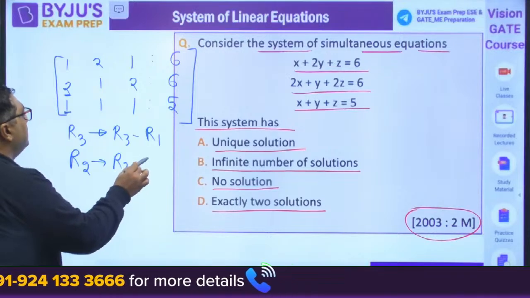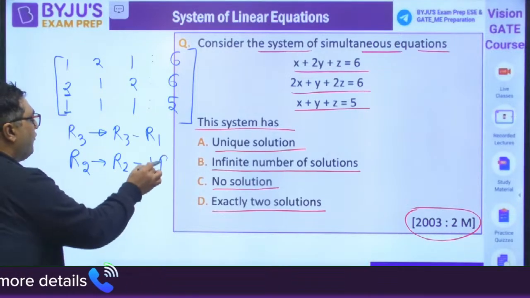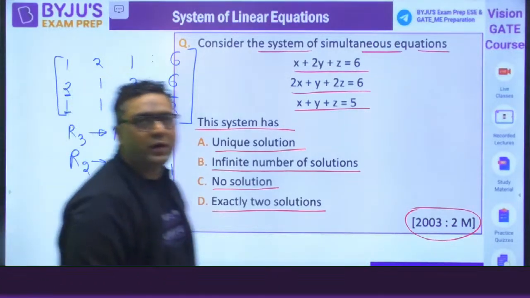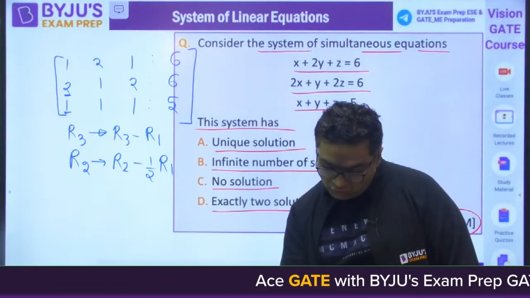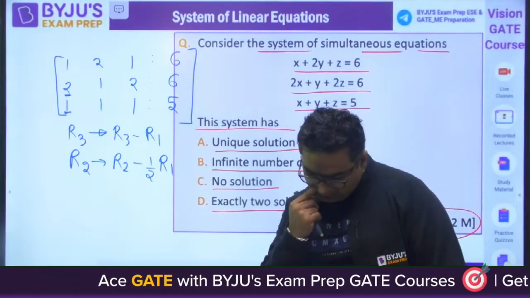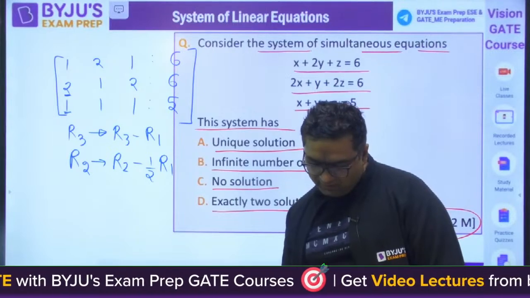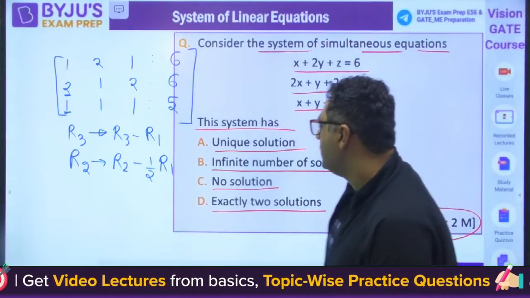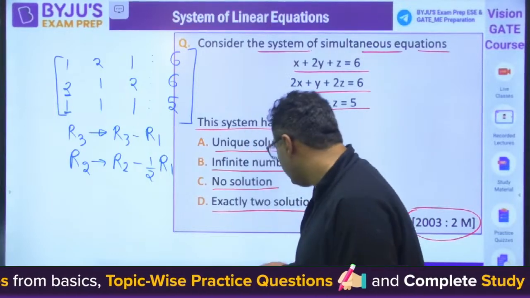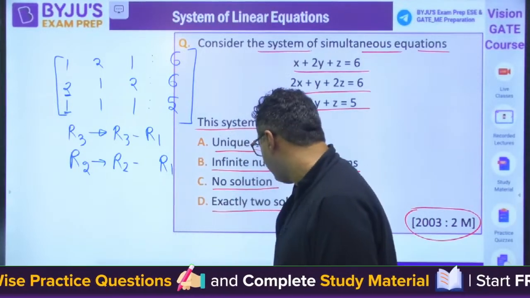R2 minus half of R1. Okay, because we need to make the zero. Okay, Zakhmi Atma has already given the answer as no solution. Okay, let me see. Yes, the answer is definitely correct. Okay, so I feel I have made a small mistake. It is 2R1.